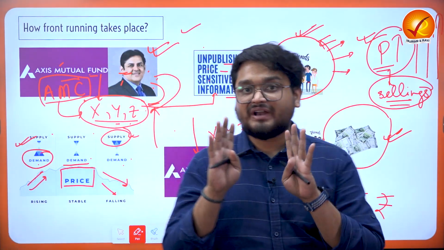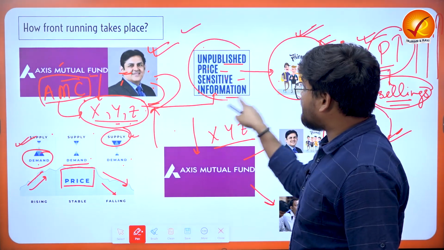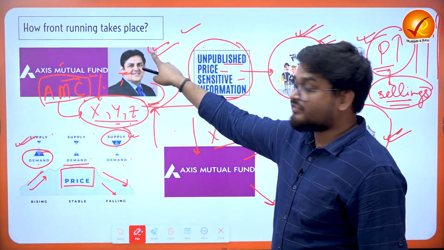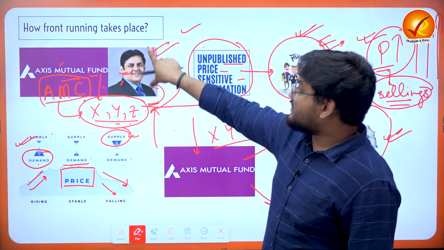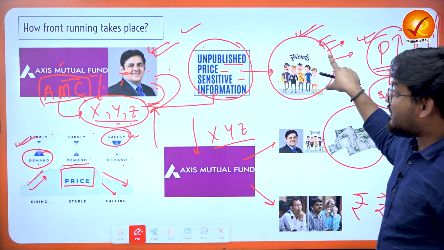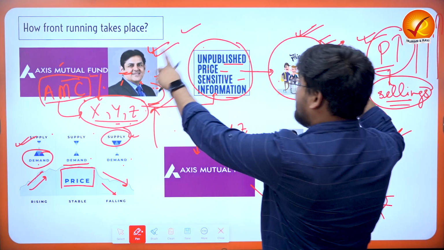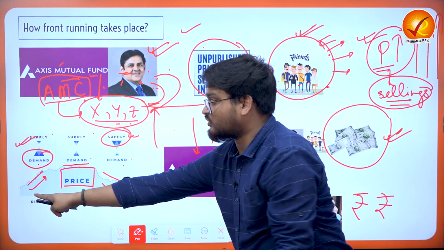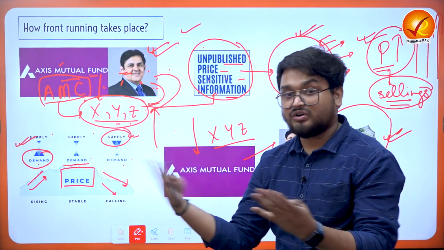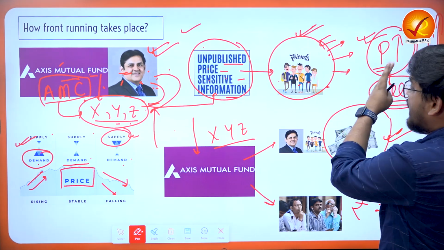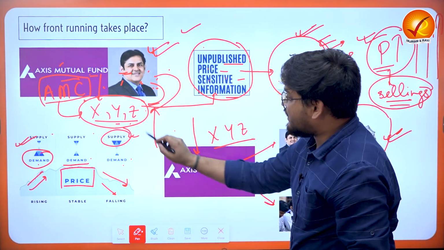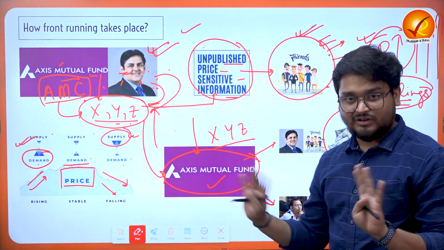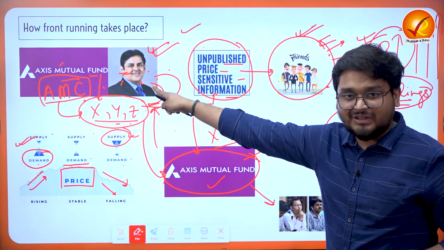So this is what front running is. It starts with price information, or say internal news of a company, reaching the ears of one employee, and that employee passing the news to their friends, and collectively these two together start investing in these particular stocks. And when they invest, the prices of the stocks go up, because they also invest a lot of money. And when the prices go up, Axis formally invests in the same stocks, and in the entire thing Axis is not aware of this kind of scam which is taking place.